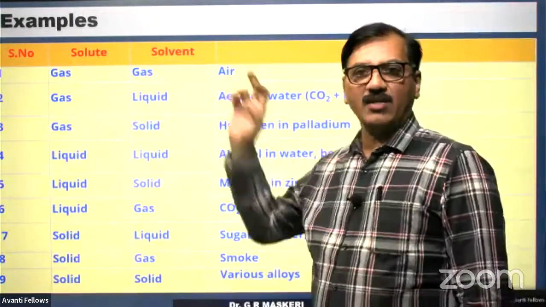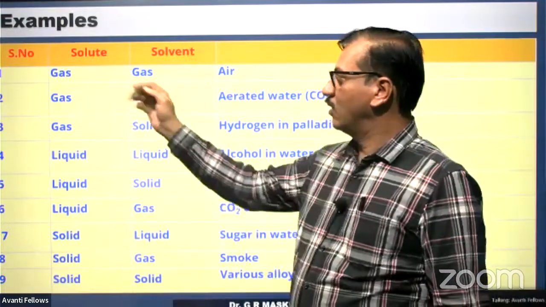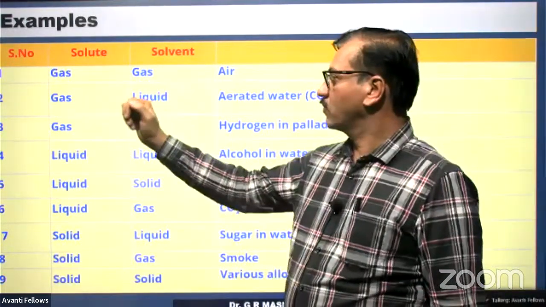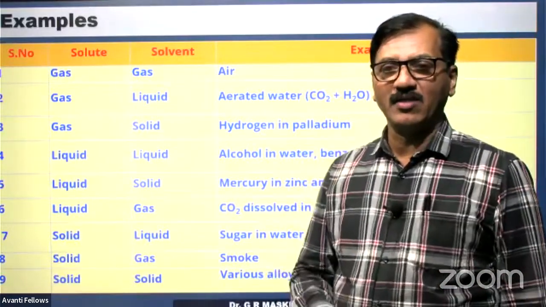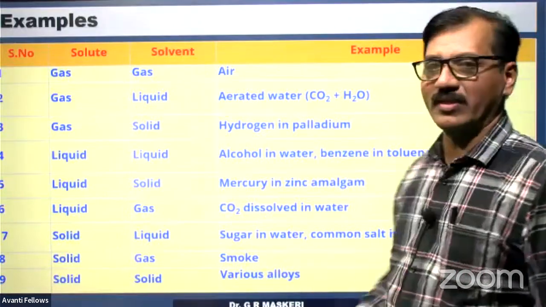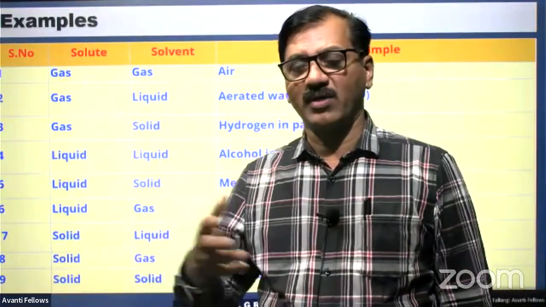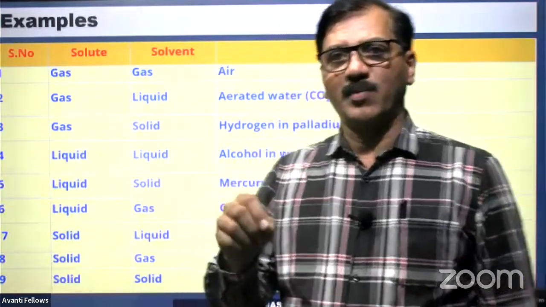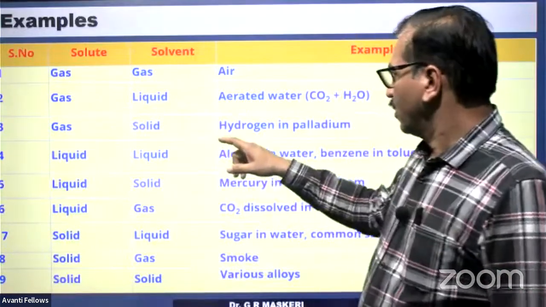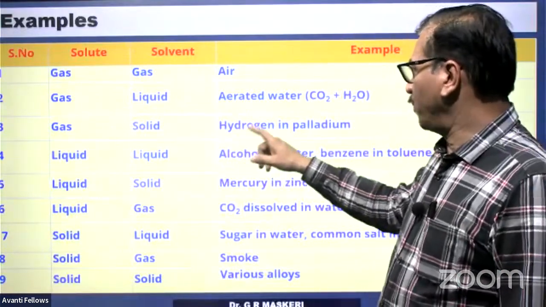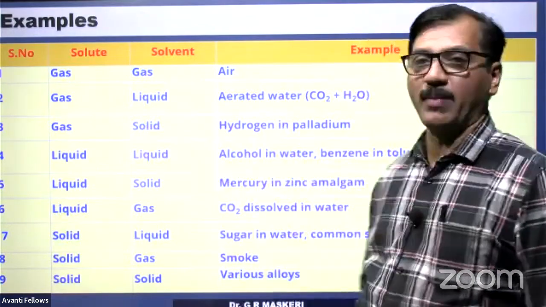Gas in gas: air is an example of a gaseous solution. Gas in liquid: aerated drinks, carbon dioxide in water, such as Coca-Cola or any carbonated drinks, in which carbon dioxide is dissolved. Gas in solid: hydrogen in palladium.